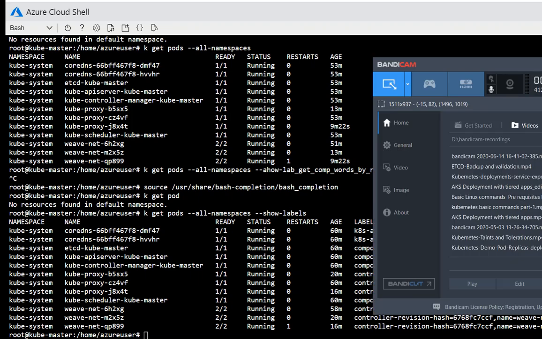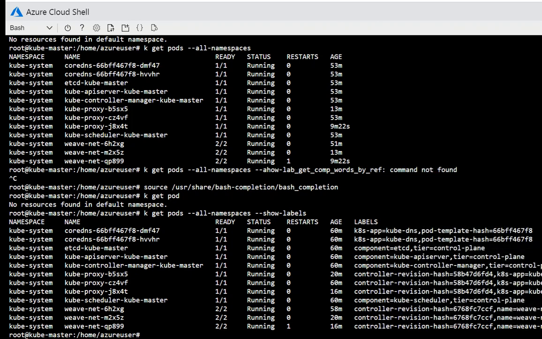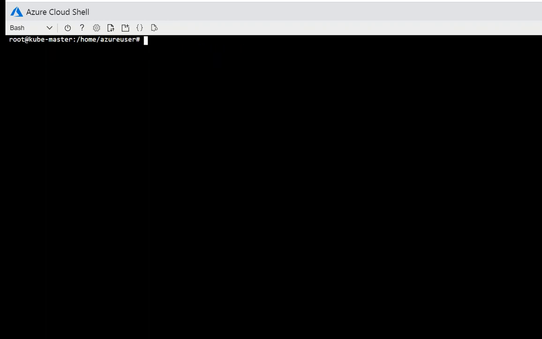Hi all, in this video we will be covering Matrix server installation and how to check the performance of the pods. So let's get started. We have a three node cluster, one master node and two worker nodes. Let's see the configuration first. Before I do that, I'll just clear the screen.